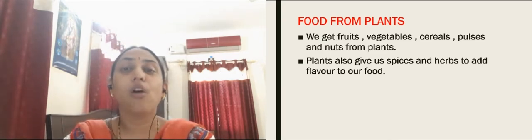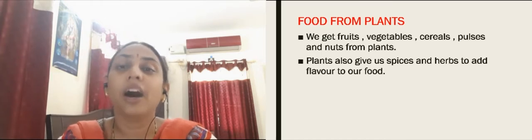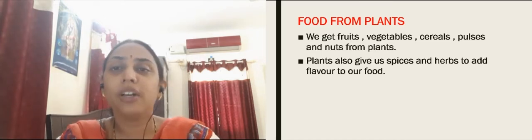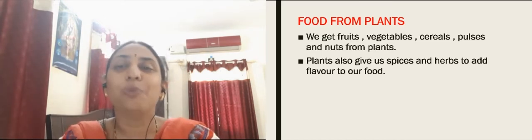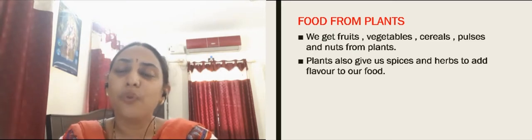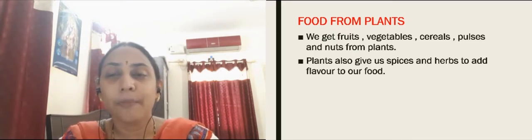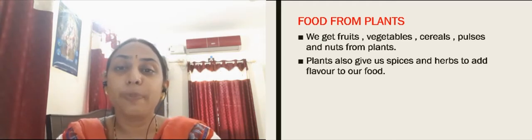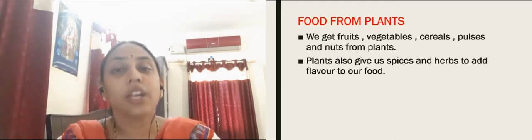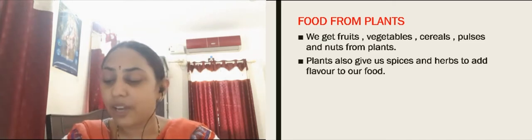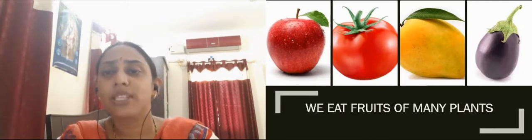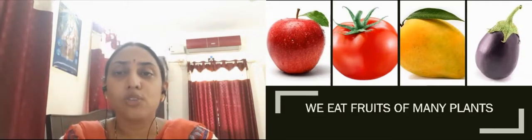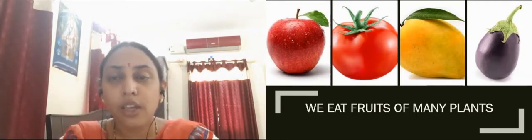Other than this, they also give us spices and herbs to add flavor to our food. That means to make our food more tasty, we add these plant products. So we will discuss how we get the different varieties from these plants. What are the different ways, what are the different parts that we eat, right? Now, if we see, we get fruits from the plants, okay? Whatever food we are eating, they are the fruits of the plants.